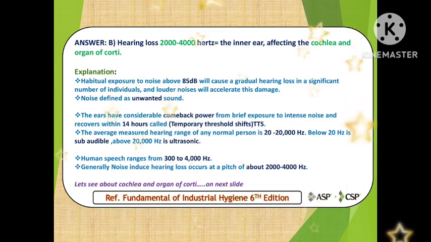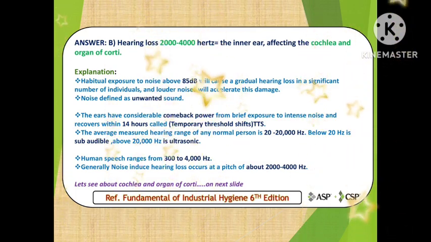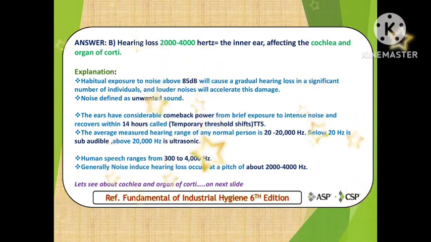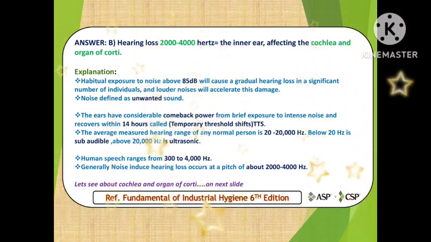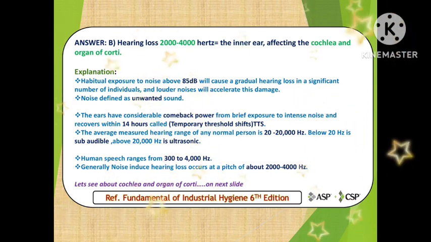Noise is defined as unwanted sound, and the ears have considerable comeback power from brief exposure to intense noise and recover within 14 hours. That is called temporary threshold shift. The average measured hearing range of any normal person is between 20 and 20,000 Hz.